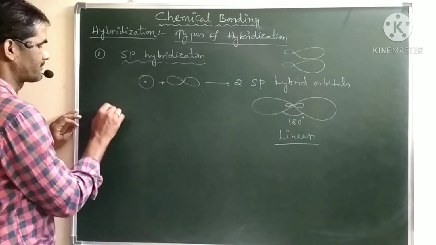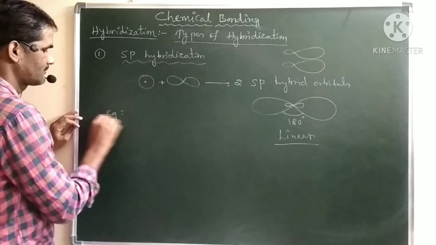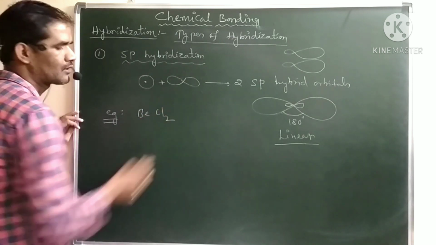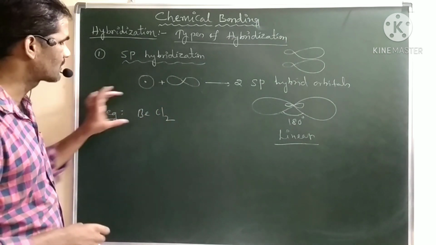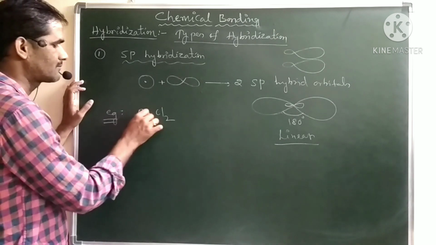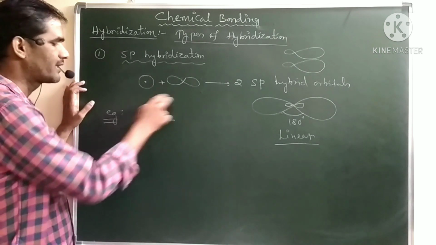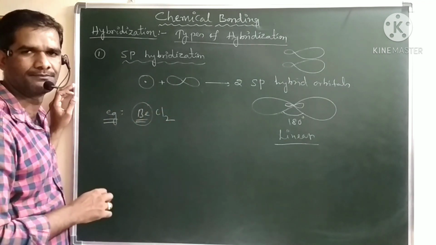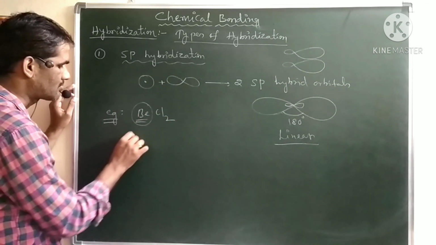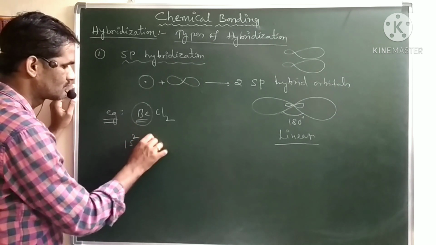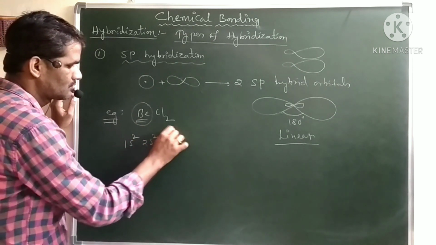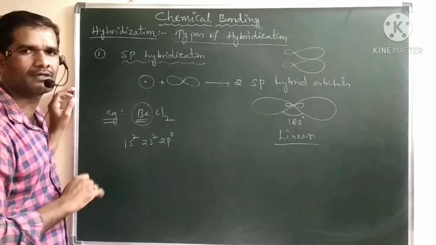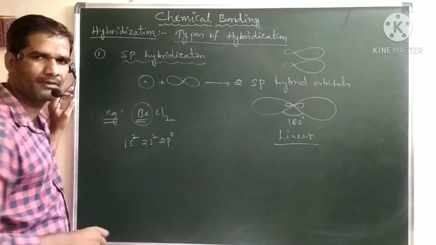Let us take a few examples related to this. As an example, you can take beryllium chloride. In beryllium chloride, beryllium acts as the central atom, less electronegative, and chlorine acts as the terminal atom. We know that the central atom will always undergo hybridization. Now the beryllium electronic configuration is 1s2, 2s2, 2p0. We have two chlorine atoms, so we require two electrons for bond formation.